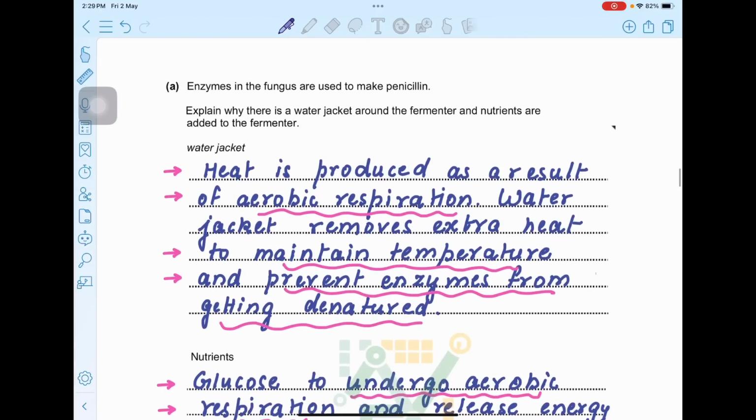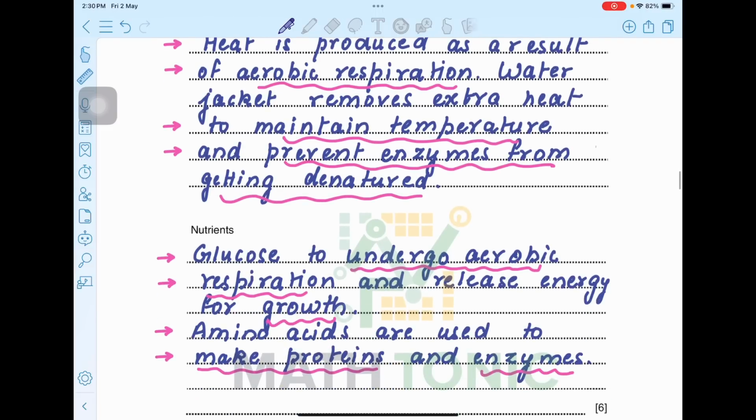First part. Enzymes in the fungus are used to make penicillin. Explain why there is a water jacket around the fermenter and nutrients are added to the fermenter. So 2 particular points you have to explain. What is the need of the water jacket and what is the need of the nutrients.